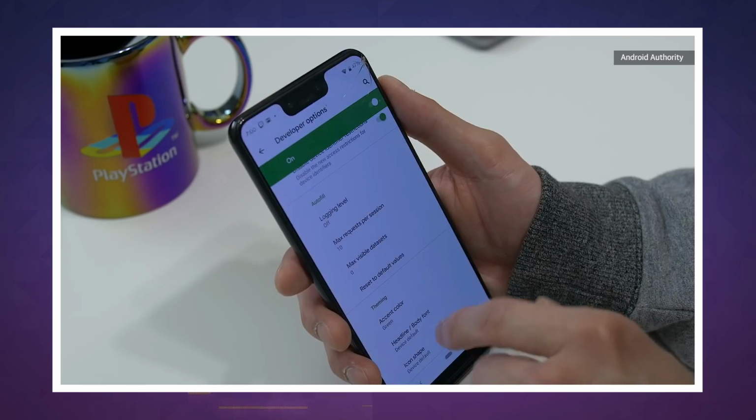In fact, most people will probably be better off waiting for the public beta of Android Q, which should arrive at Google's I/O conference in May.